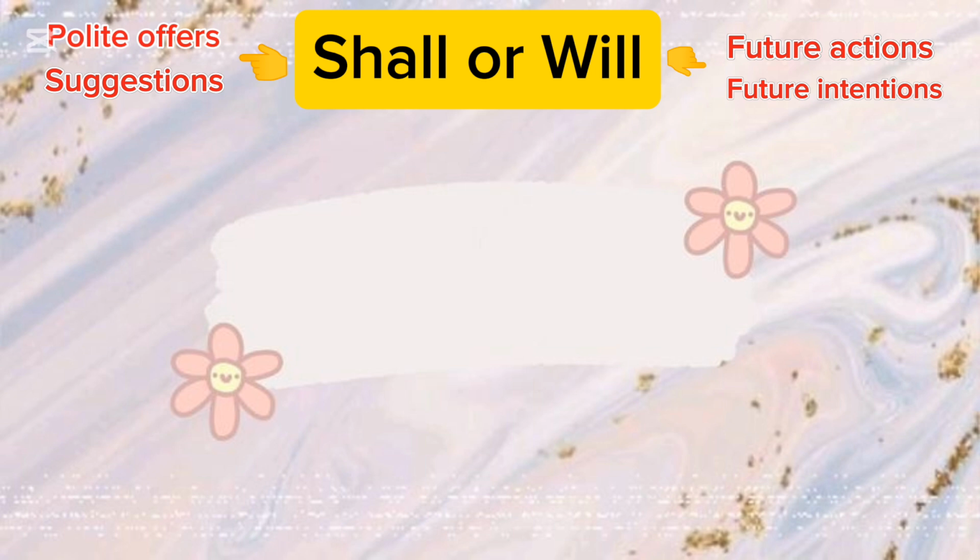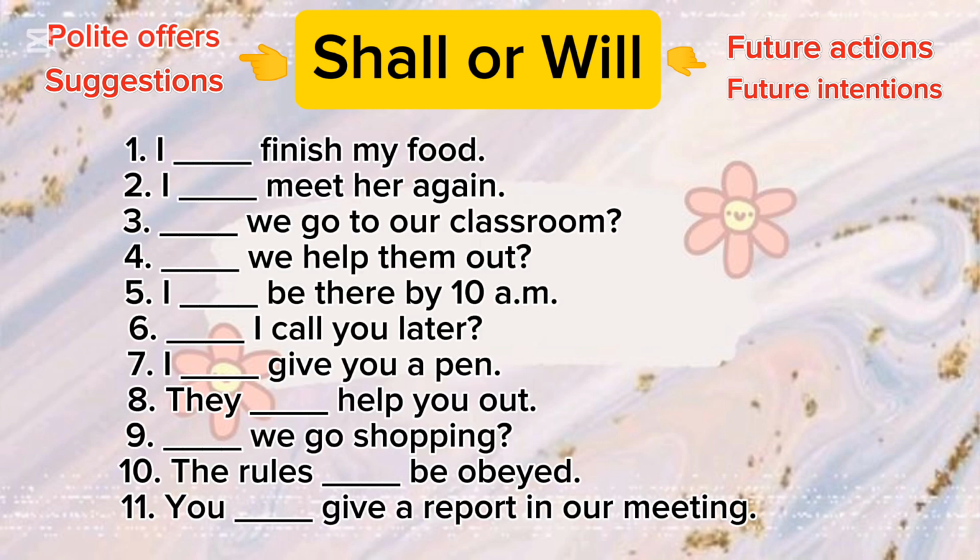Okay, now let's try to do the following exercises together. Are you ready? Let's get started. I blank finish my food. What is the correct answer for question number 1? Is it shall or is it will? Let's look at the words finish my food. It's not about giving an offer. It is not giving a suggestion either. Finish my food refers to future action. Okay, so we use will. The correct answer is I will finish my food.